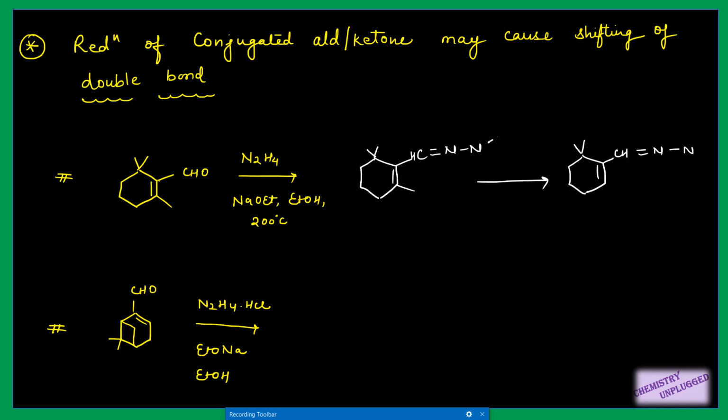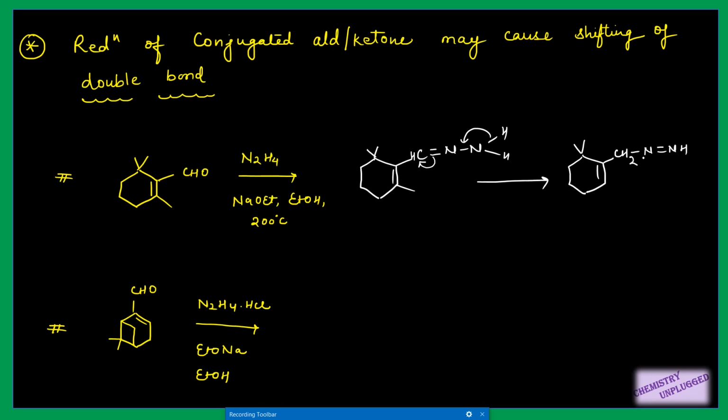When we remove a proton from this nitrogen, this bond will shift here and it will shift onto this carbon, right? So we will get a negative charge on this carbon. This carbon having negative charge will take a proton from ethanol and form CH2 here.